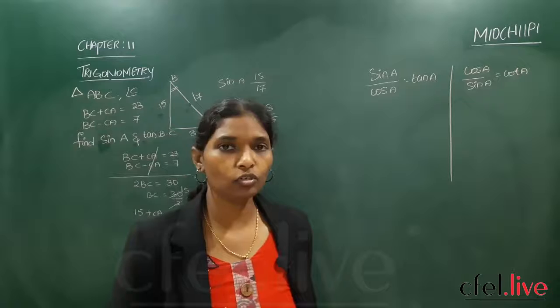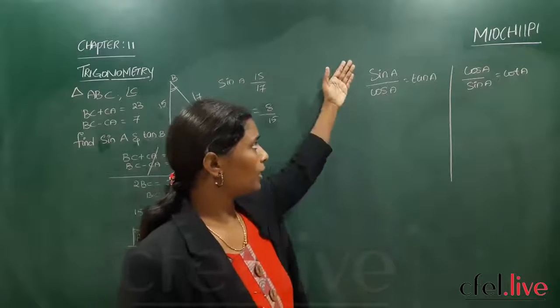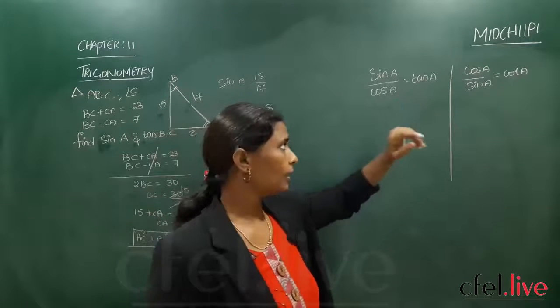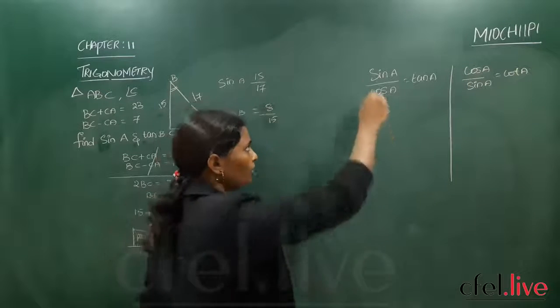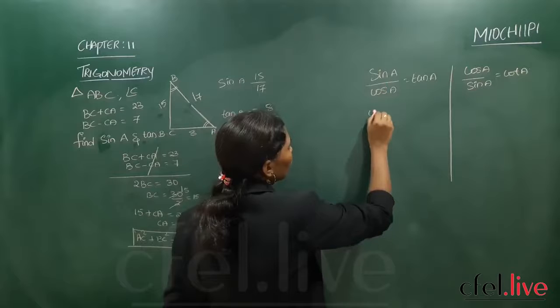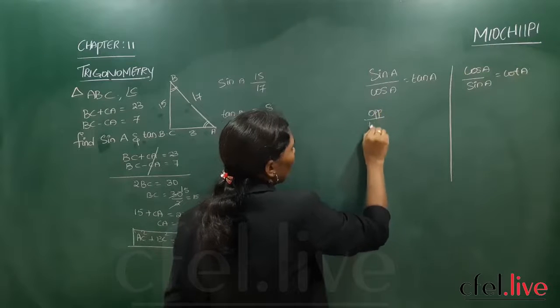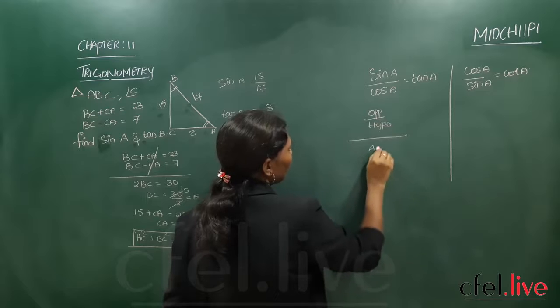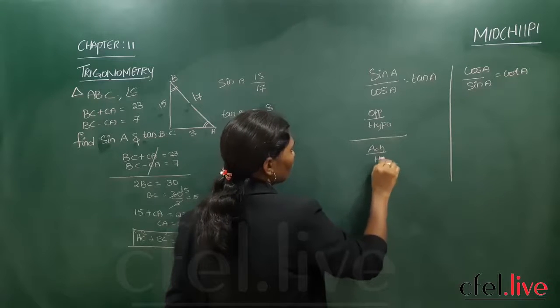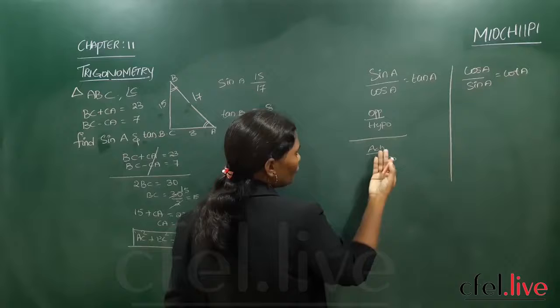So one more question is also there. Can you prove sin A by cos A is equal to tan A and cos A by sin A is equal to cot A? So what is the formula for sin A? It is opposite by hypotenuse. Now cos is adjacent by hypotenuse. Right?